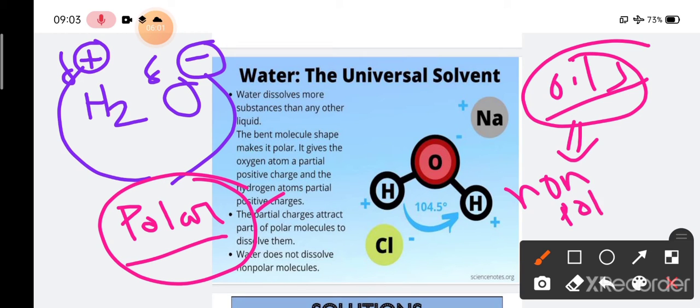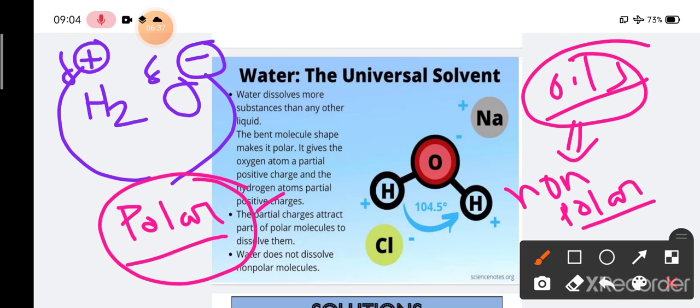So water cannot dissolve these oils because of the non-polarity of oils. Remember, water is polar because of the two poles, the positive pole and the negative pole, and water can only dissolve polar molecules. Try to do this little experiment in your household, and tell me the result, what you observed.